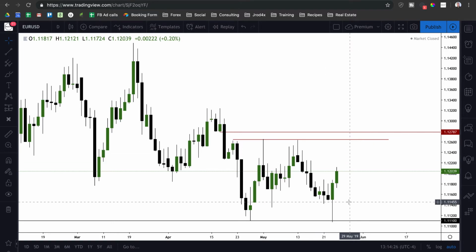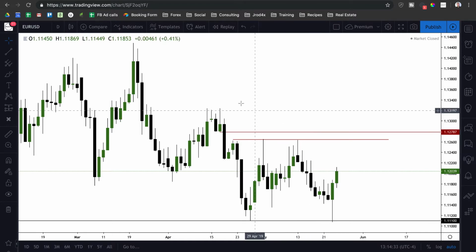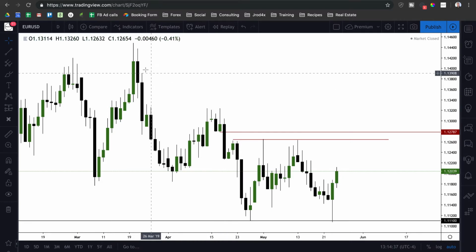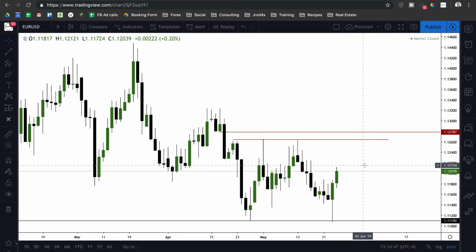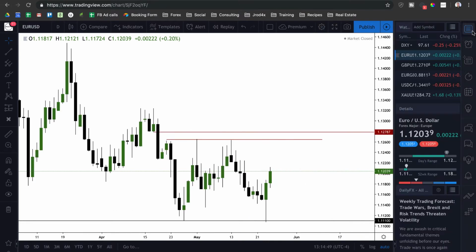So for euro dollar, I'll be looking for continued weakness. If we get above 1.1280, so say we close above 1.1280 on a daily candle, then we have these relative equal highs here at 1.1320, and then we've got some buy side liquidity resting above 1.1450. So we could take it above those levels if we get above 1.1280. But as long as we remain below 1.1280, I'm still looking for continued weakness on euro dollar.